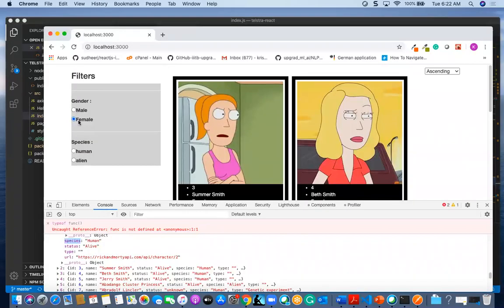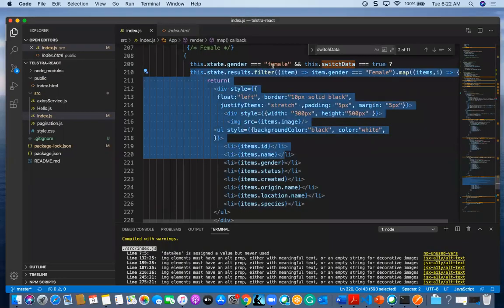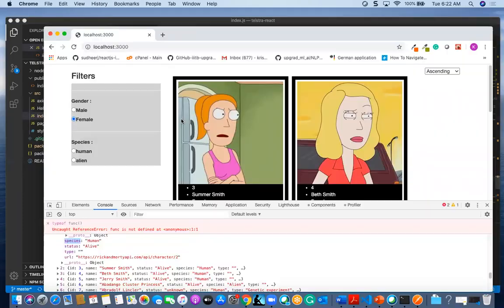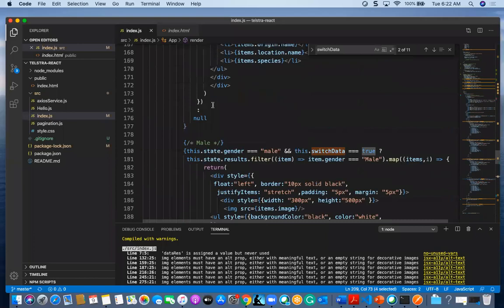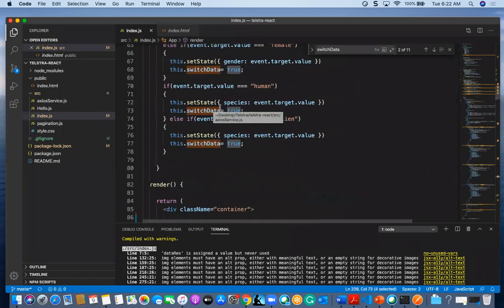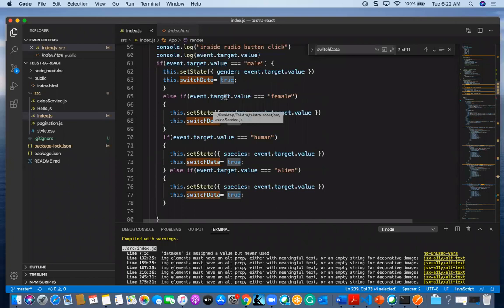After clicking on female, it is true, and switch data is true. Here I will be doing this switch data there also. If the event.target.value is equal to female, I am giving this.state.gender.